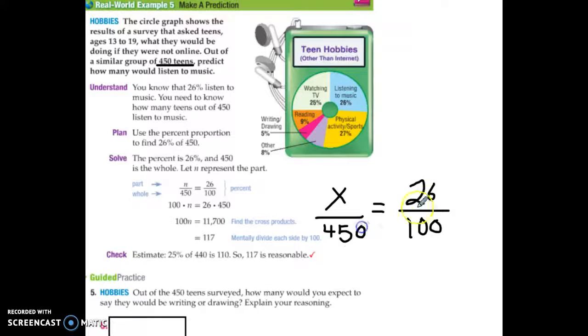Okay, so it's part over whole equals part over whole. What part of the whole group is equal to 26%, or 26 out of 100? Well, then I'm going to cross multiply here. 26 times 450 is 11,700. 100 times x is 100x. And now I solve this equation by dividing both sides by 100. So I would expect it to be 117 when I divide by 100 there. 117 people listen to music.